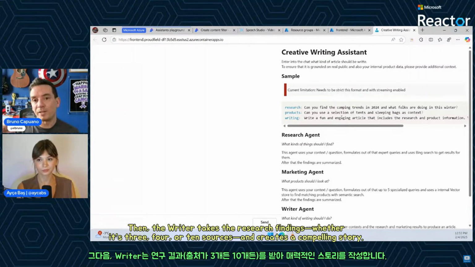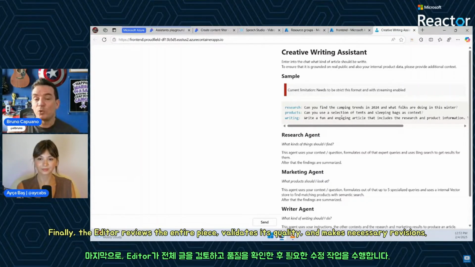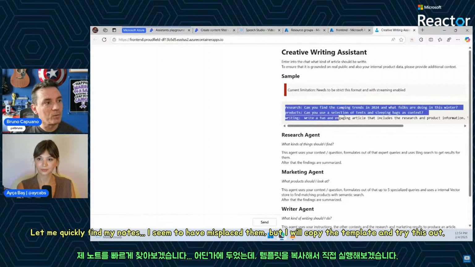Then the writer is going to get the output from the researcher, who found 3, 4, 10, whatever online, and is going to write a story using that information. At the same time, the marketing team will say, hey, we have products that may fit in that story, so also use them in your story. And at the end, we're going to have an editor that is going to validate this. Let me find, I lost my notes here. Let me find the template of where my researcher is. But okay, let's copy this.